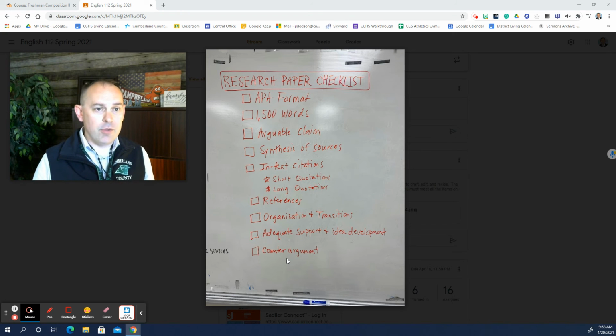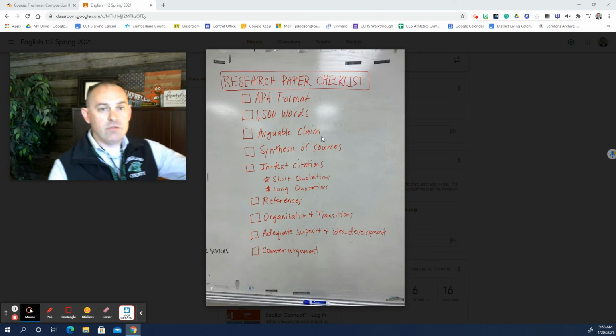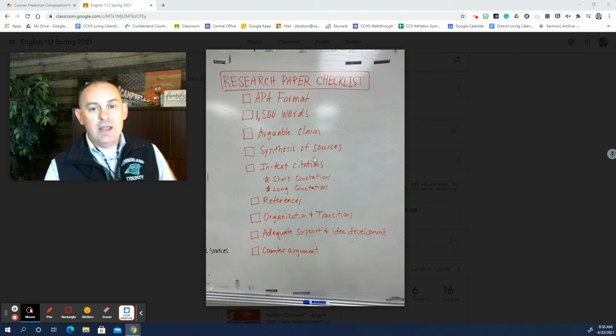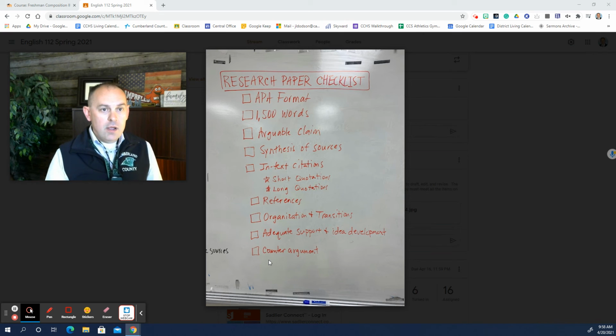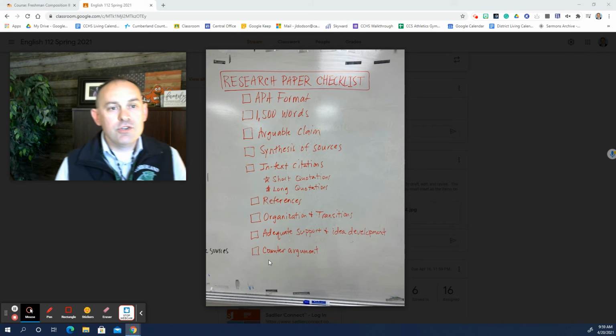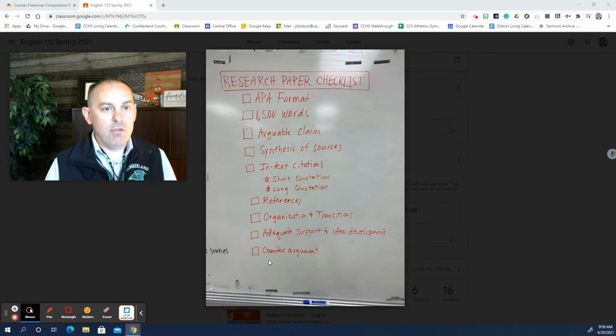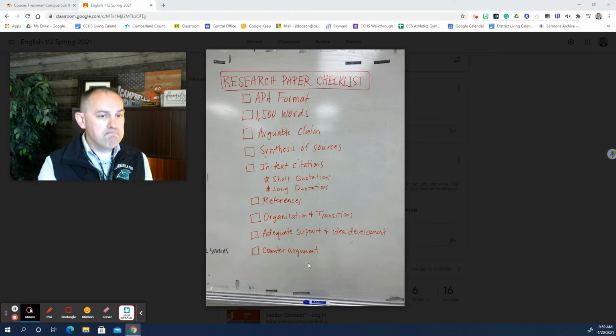We call that a counter-argument, where you refute the opposition, where this reasonable person who might disagree with my arguable claim might say this, but this piece of evidence or this piece of research shows that that is not a sound premise. So you could concede a point, but then you show ultimately that the conclusion should be that my claim is valid based on all the support that I've given you. So that counter argument could come in the conclusion, or it could come the paragraph immediately before the conclusion.